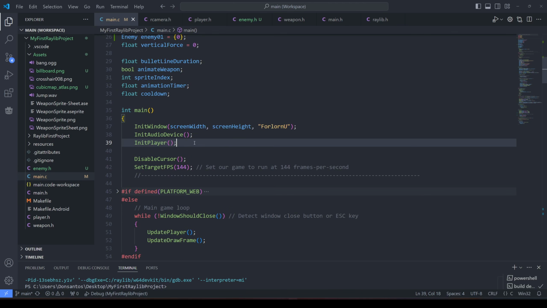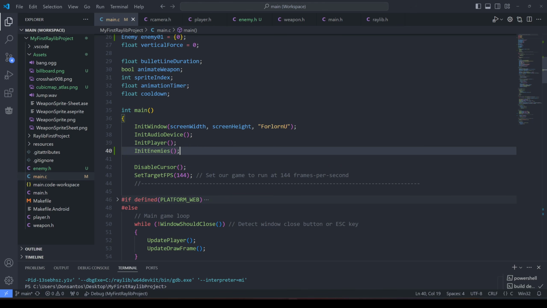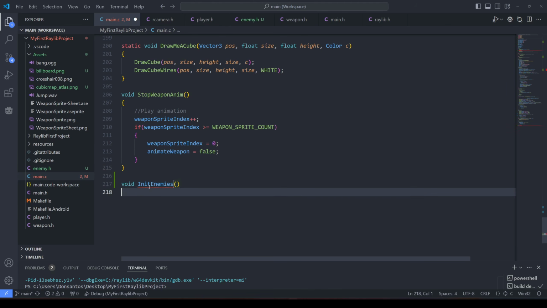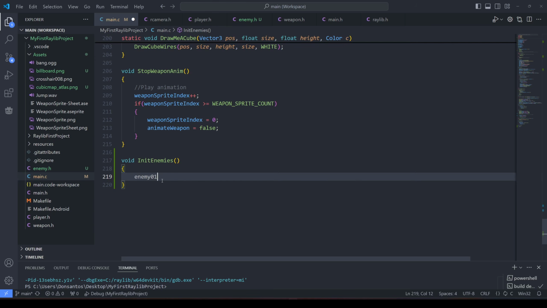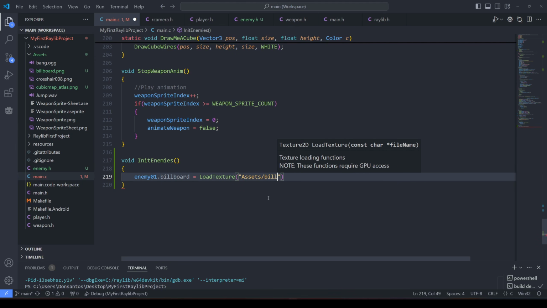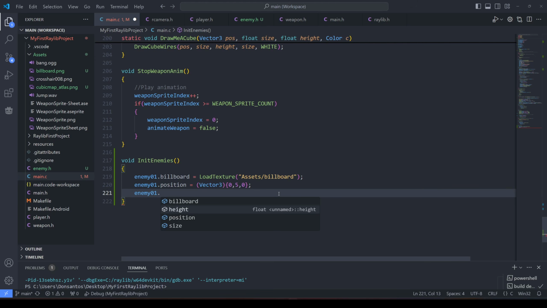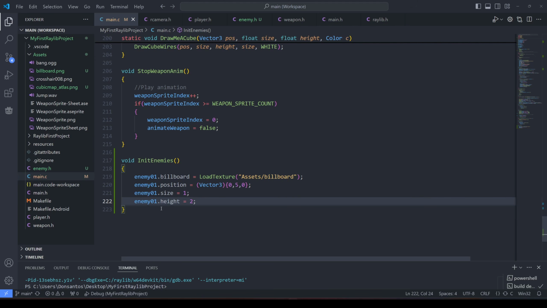We might need an initializer, of course we will. Again, this should maybe be done in a world class, but whatever. All the way down here, go void. Too many void functions as well. So here we initialize this enemy. Currently we only have one, so we're probably going to make an array of enemies and loop through it. But right now, enemy01.billboard equals LoadTexture, and the file name should be assets billboard. Enemy01.position, so where do we want to put this? We could put it at 0, so 0 height, so this isn't used right now, but let's do 2. I haven't seen it yet, so.